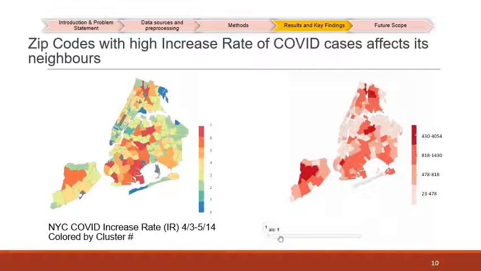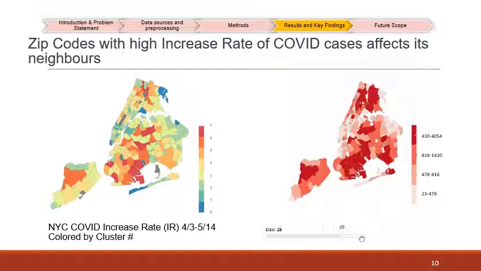There are 2 maps in this slide. The one on the left-hand side shows the cluster distribution, and the one on the right shows how IR changes over time. If you look at the map on the left, we notice that clusters 0, 1, and 2 occur closer to one another, and the same locations on the right-hand side show that these locations have a lower risk of getting infected. If you look at clusters 5, 6, and 7 on the left-hand side map, we notice that these are concentrated together and the same location on the right-hand side map has a high risk of IR.